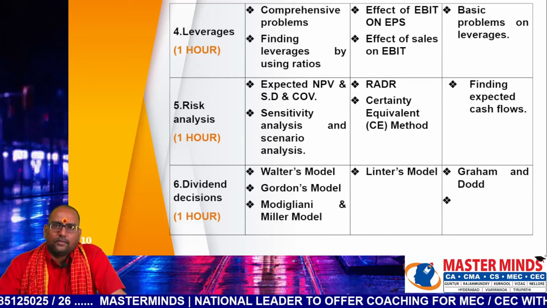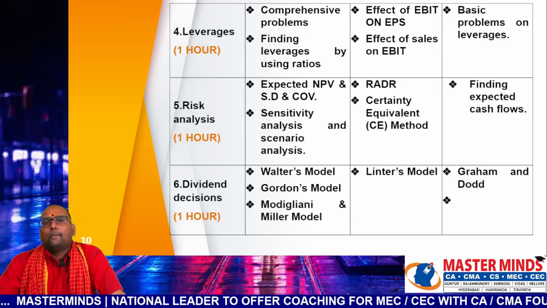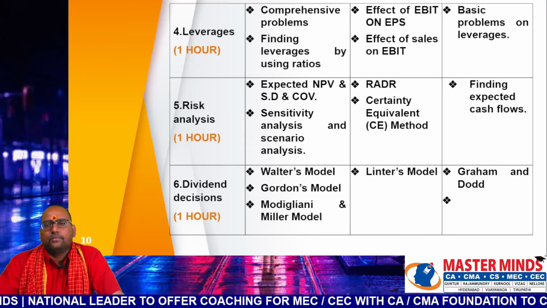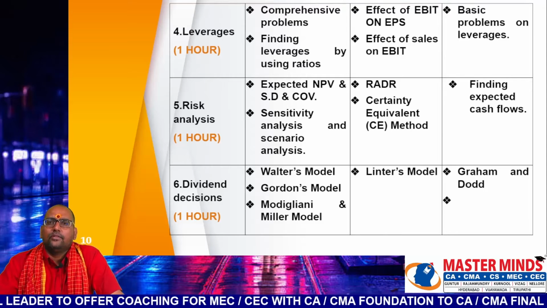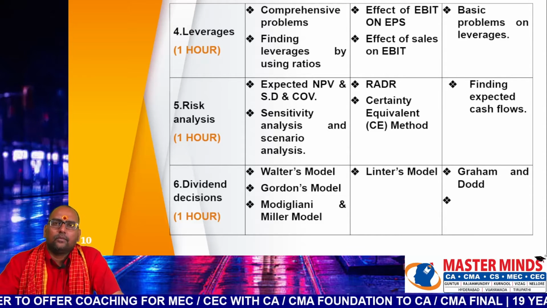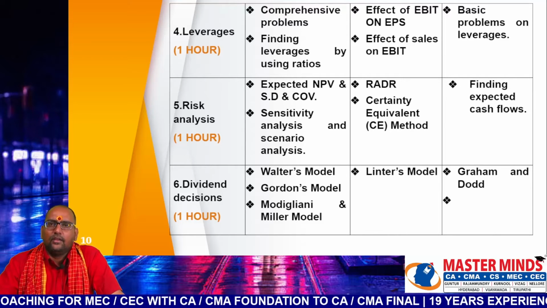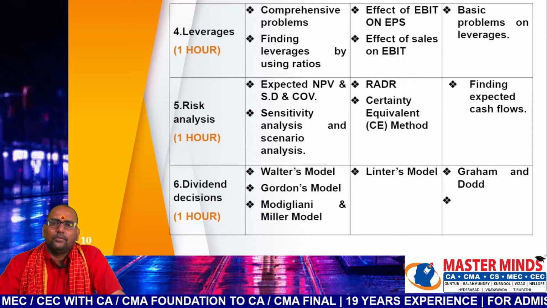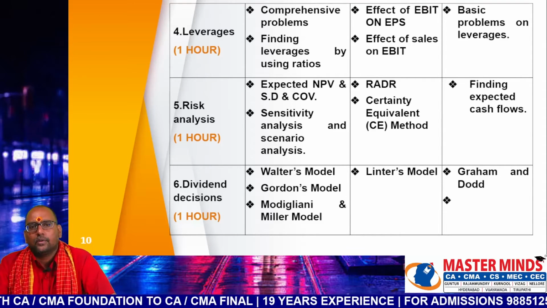Then risk analysis, allocate 1 hour. First priority models are finding NPV, finding expected NPV, standard deviation and coefficient of variation, and problems on sensitivity analysis and scenario analysis, part of first priority. Problems on RADR and CEF approach are part of second priority, and the remaining concepts like finding expected cash flows using probability are covered under third priority.